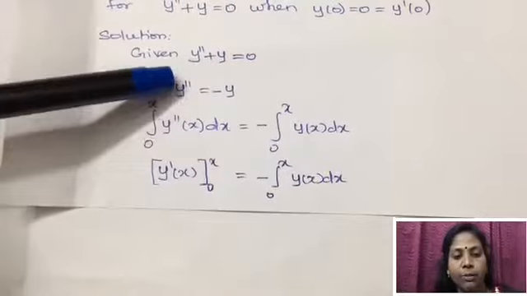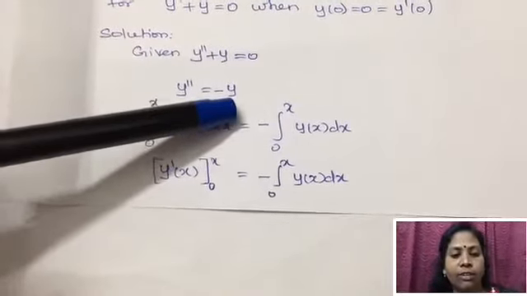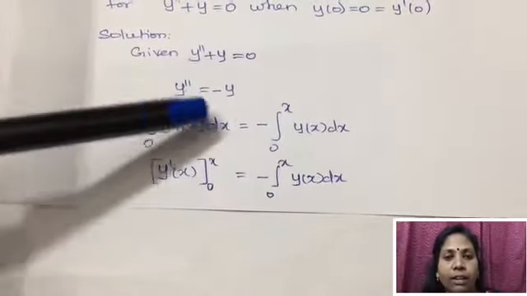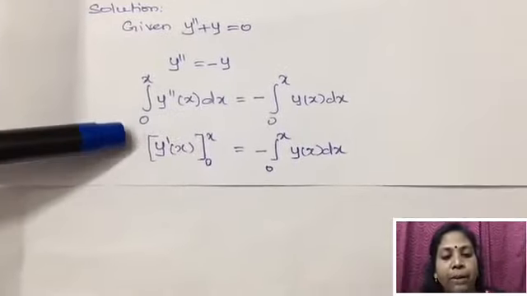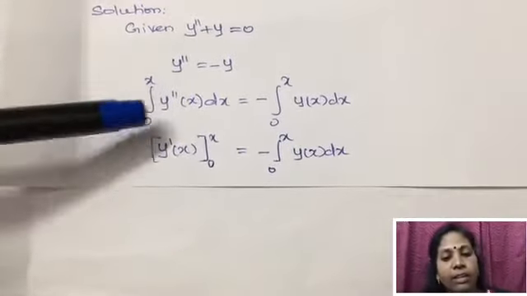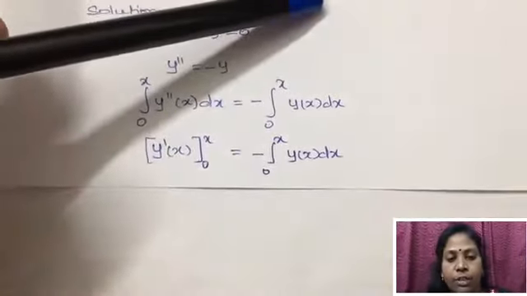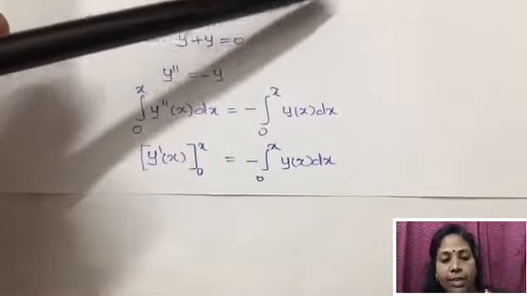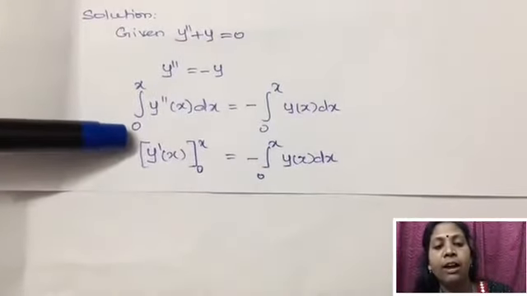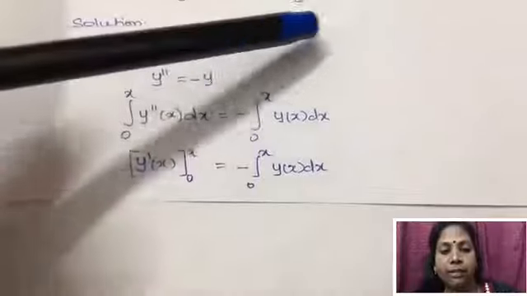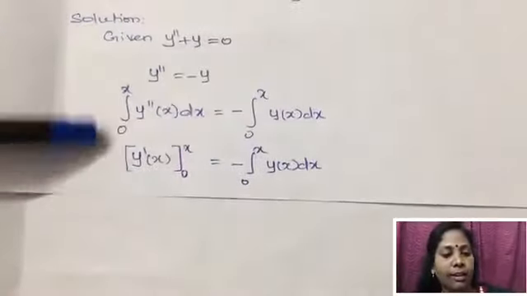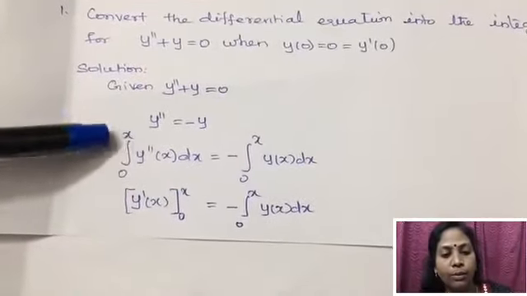So we write the equation as y double dash is equal to minus y, and integrate with limits 0 to x, because the lower limit is the initial value 0, and they have not given the upper limit, so we give the limit as x.